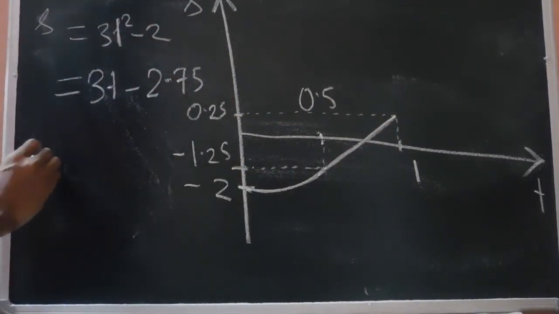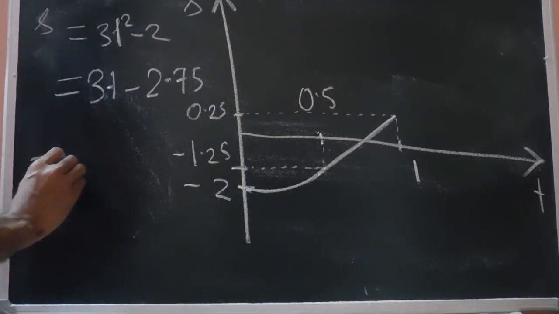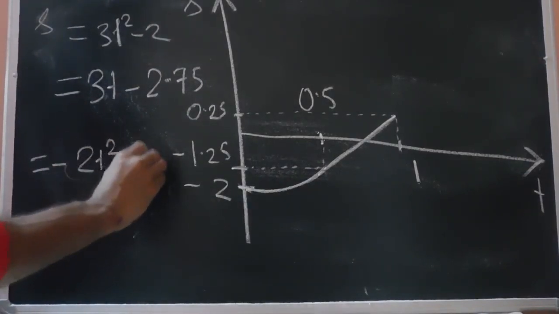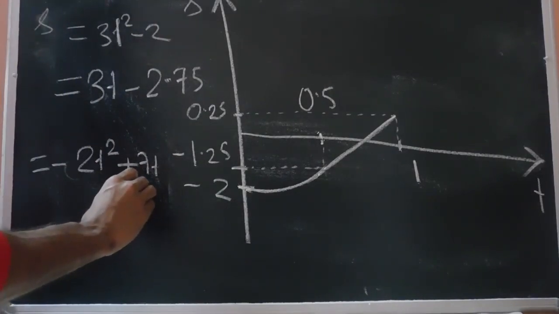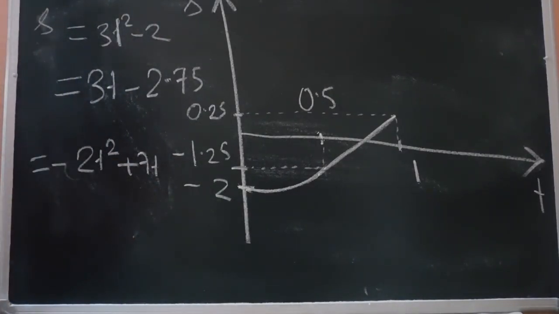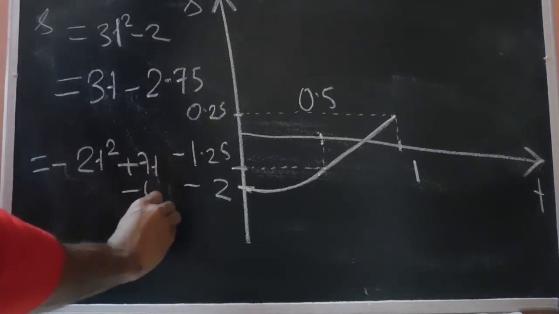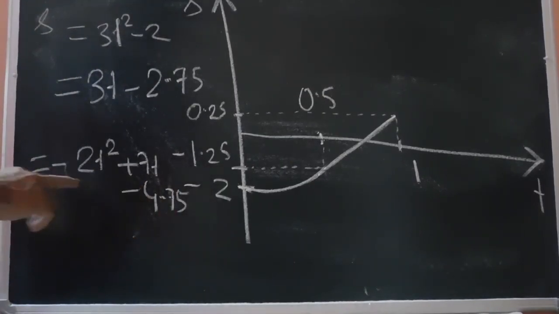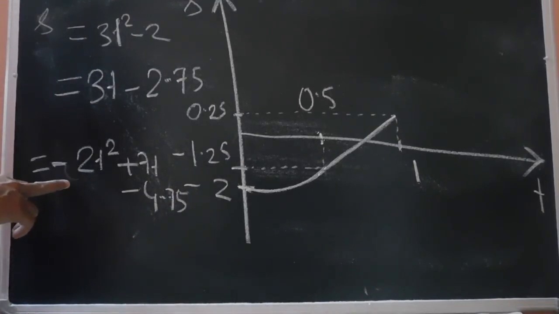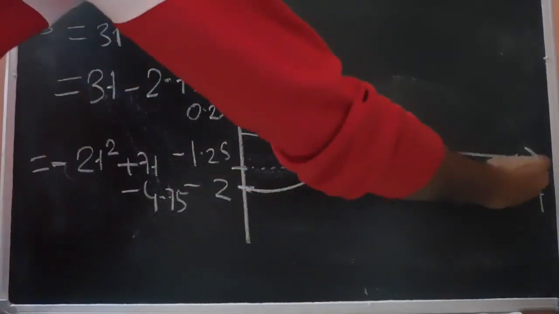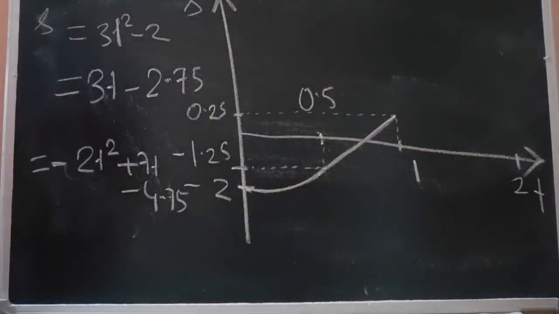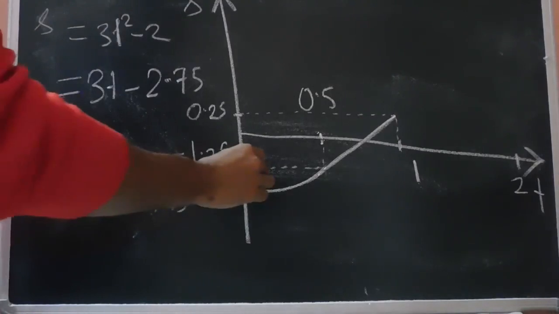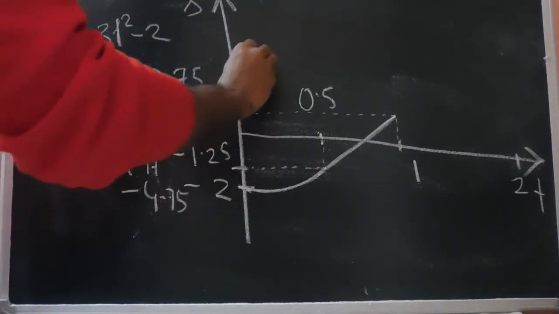After that, the displacement time curve is something like this, -2t square plus 7t minus 4.75. As you can see, this is a quadratic equation with the coefficient of t square negative. So this is a downward parabola, and this is 2. By substituting t equals 2 over here, we will get displacement to be 1.25.